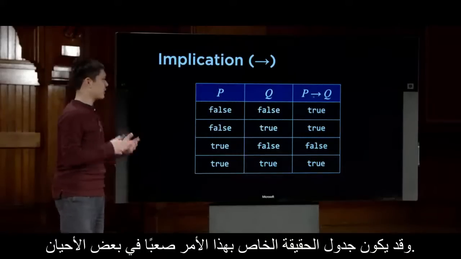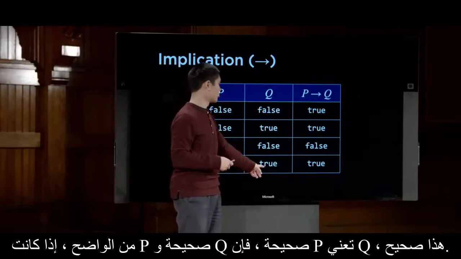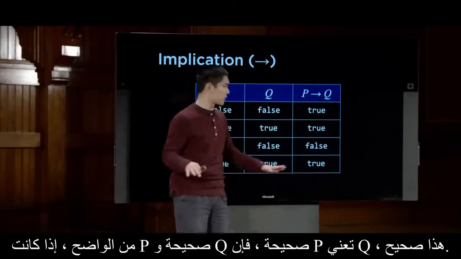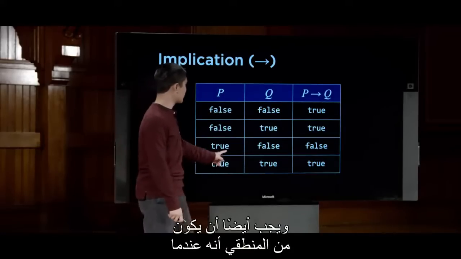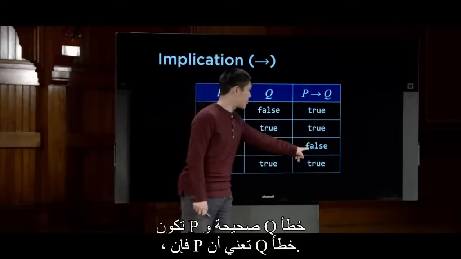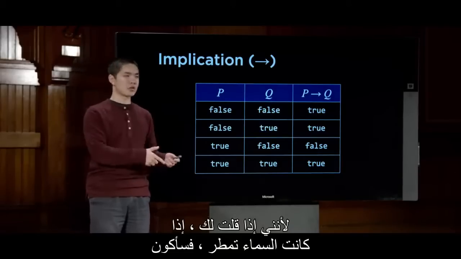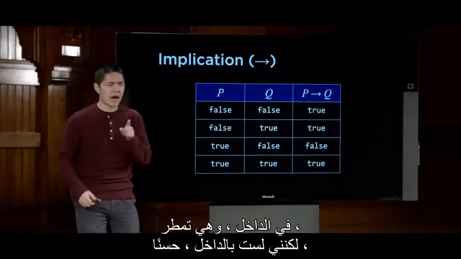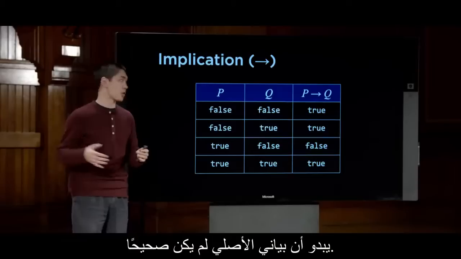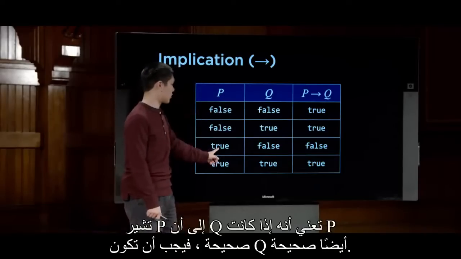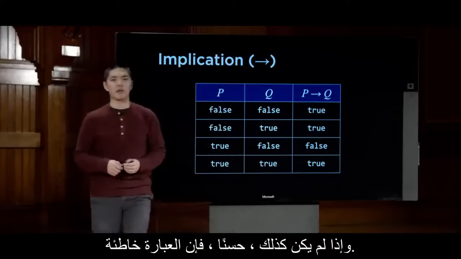And the truth table for this can sometimes be a little bit tricky. So obviously, if P is true and Q is true, then P implies Q is true. That definitely makes sense. And it should also stand to reason that when P is true and Q is false, then P implies Q is false. Because if I said to you, if it is raining, then I will be indoors, and it is raining, but I'm not indoors, well, then it would seem that my original statement was not true. P implies Q means that if P is true, then Q also needs to be true. And if it's not, well, then the statement is false.